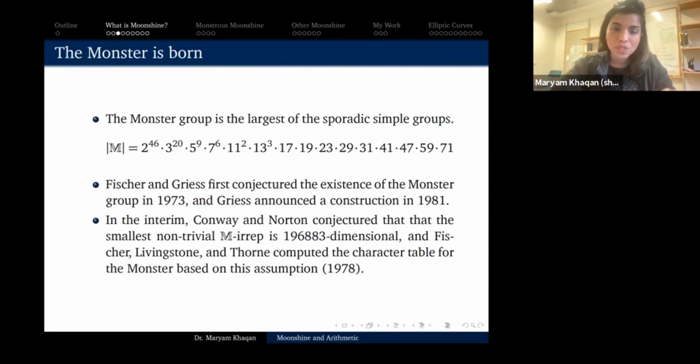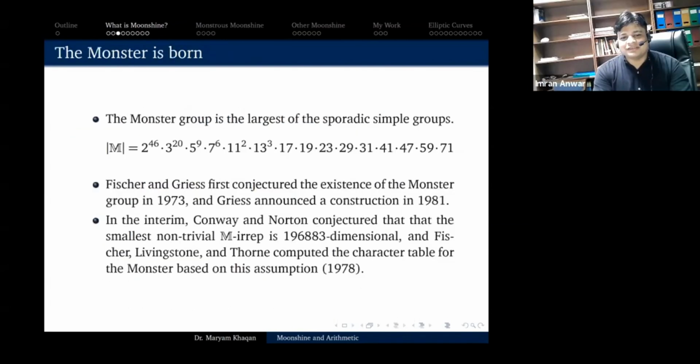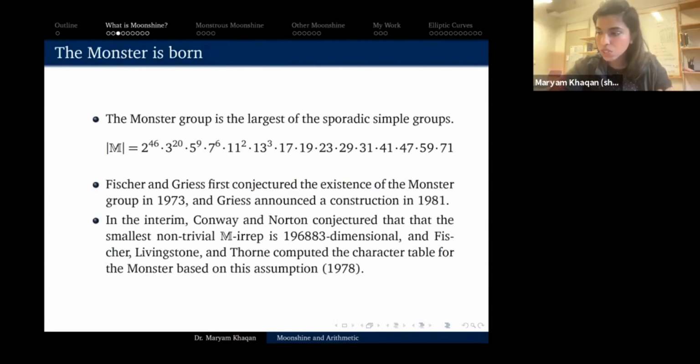Okay. Excuse me, yes. Maryam. So this is the largest known finite simple group, right? Is this the largest known finite simple group? No, it's not. So for example, that's a good question. Remember that the order of Sn, the symmetric group on n things, is just n factorial. So you can make arbitrarily large finite groups as you want.